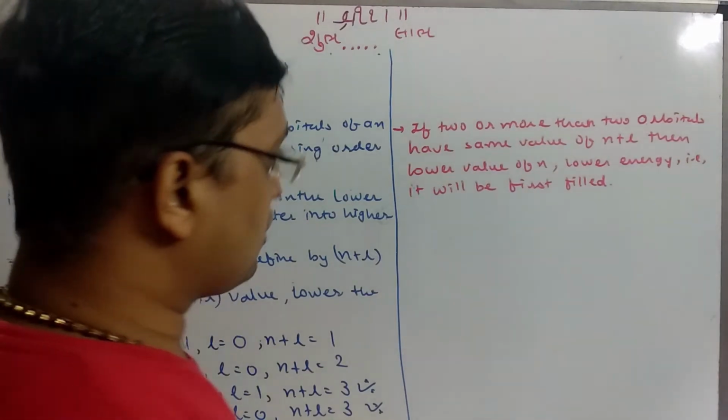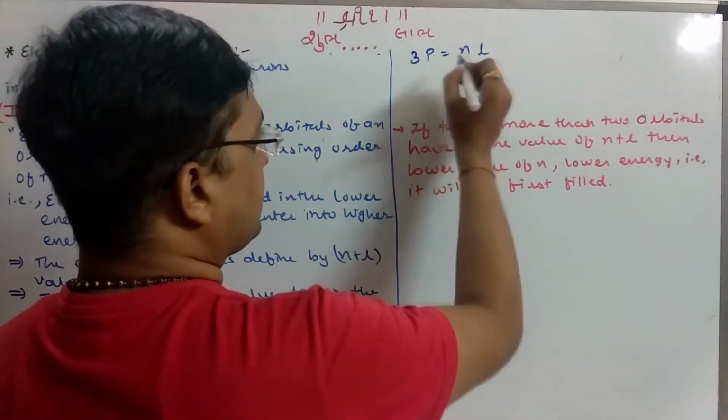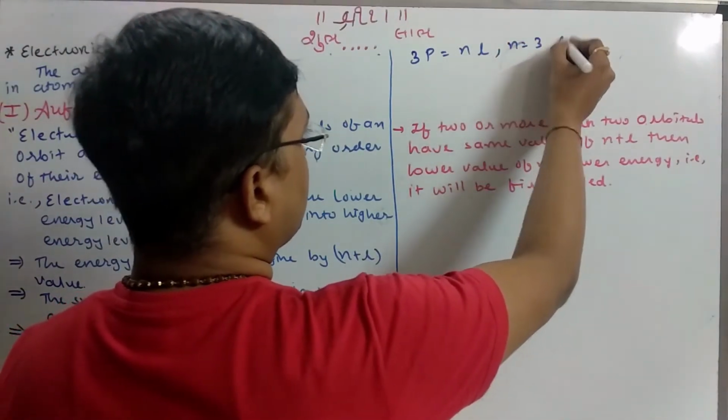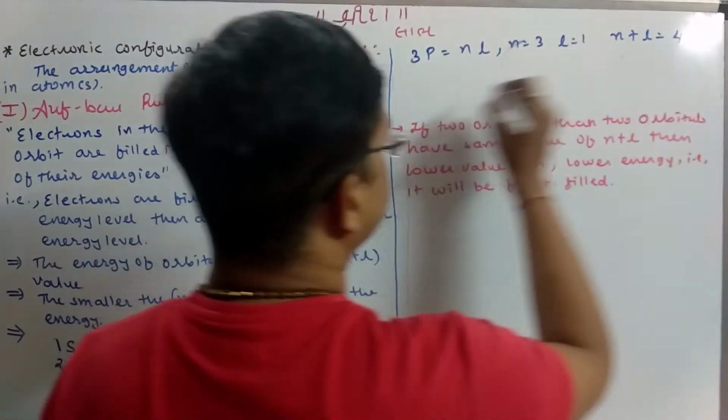After 3s the orbital is 3p. For 3p, n equal to 3, l equal to 1, the value of n plus l equal to 4.